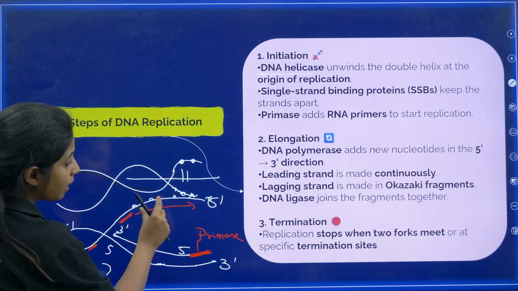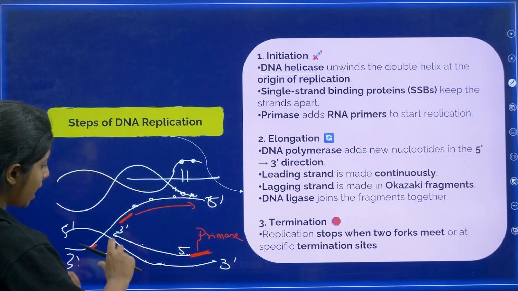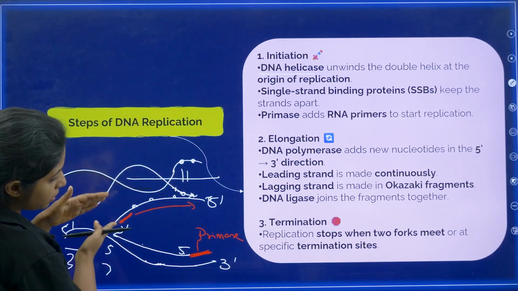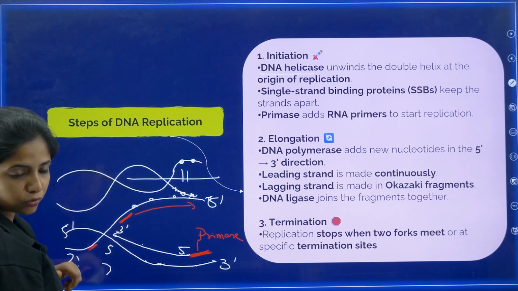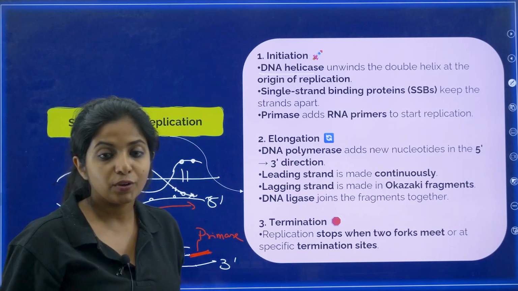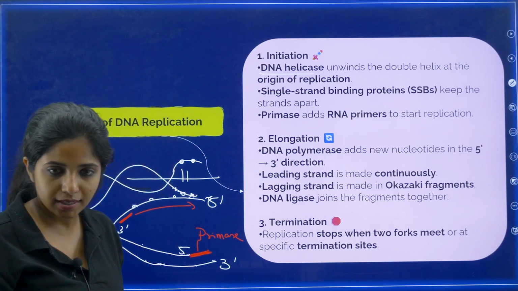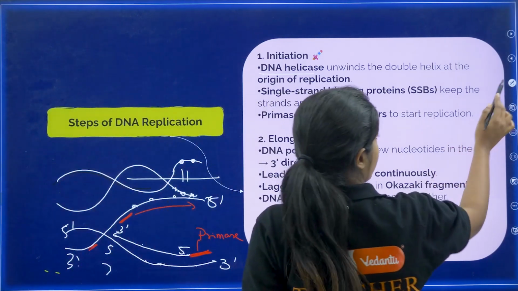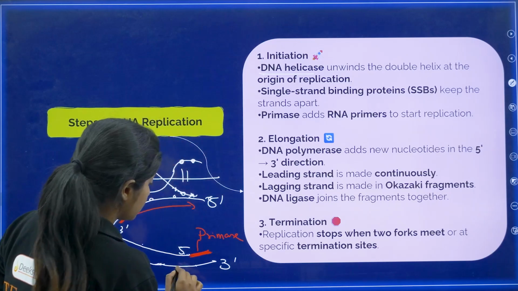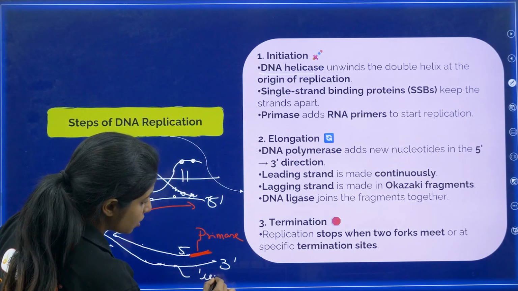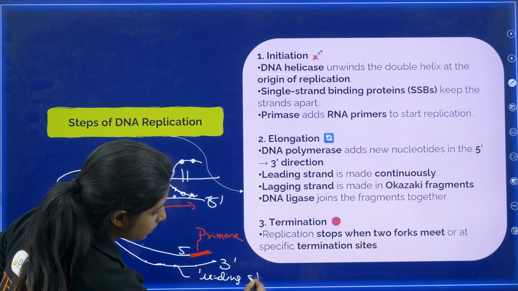So there are many primers being added here, and the DNA is being elongated with many gaps. What do you call this? You call these Okazaki fragments. So, where DNA is easily getting replicated, you call this strand the leading strand.